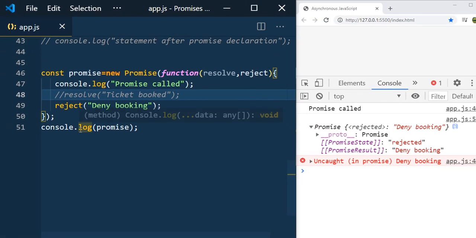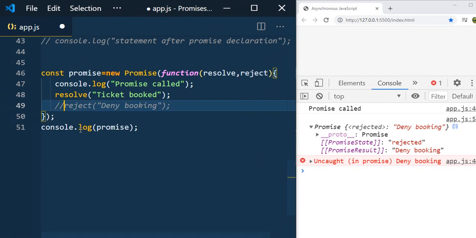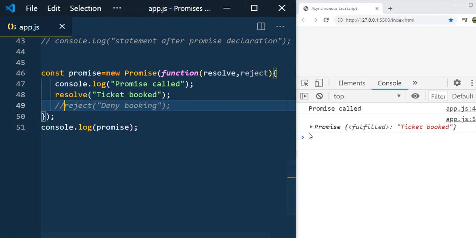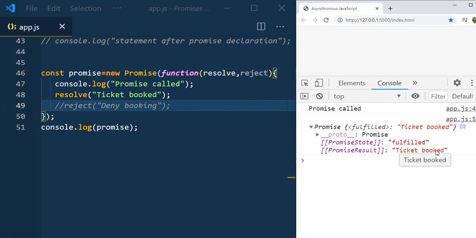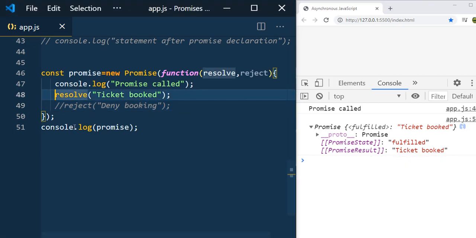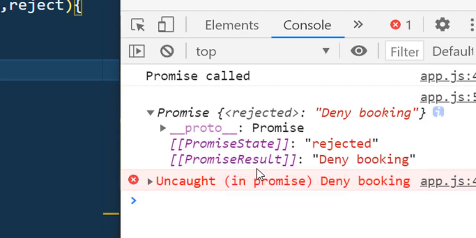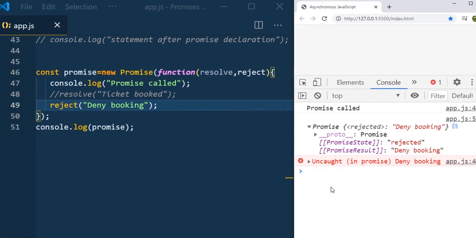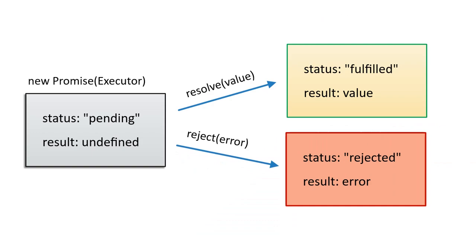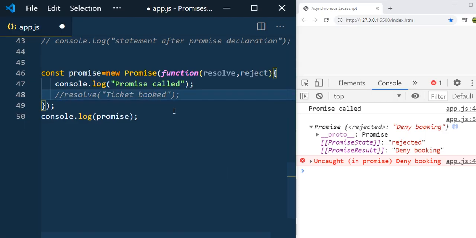Whereas when you see the promise result in the fulfilled case, the promise result is ticket booked. But in case of reject, whatever we pass to the reject method will be the promise result value: deny booking. This is how promise will have different states, starting from pending state, then fulfilled state, and rejected state also. Let me uncomment it.